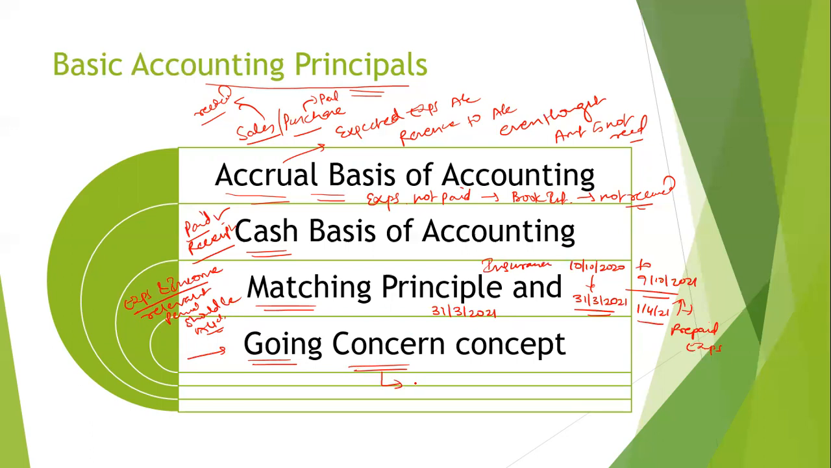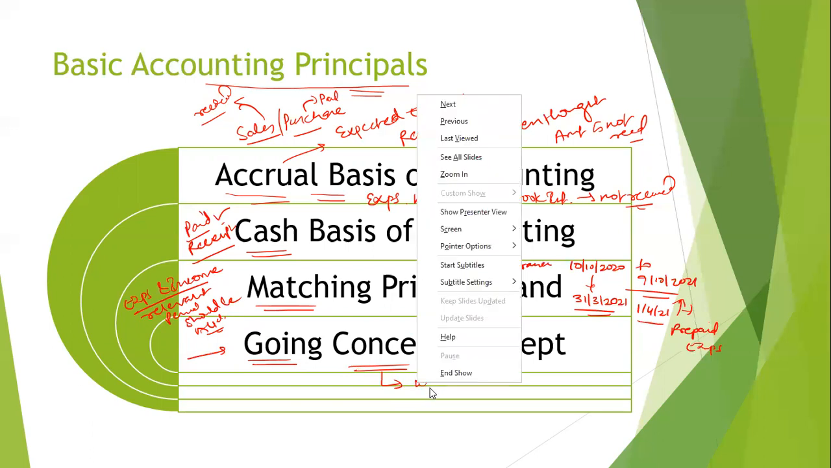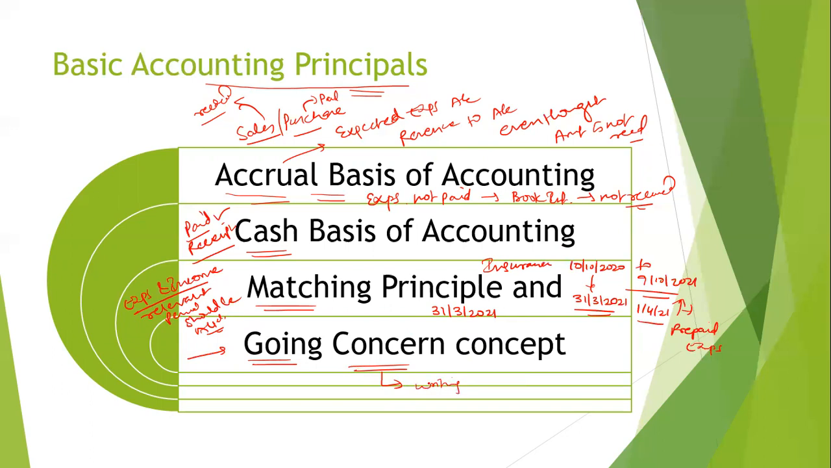Then the going concern. This is a very important part of the principles. The going concern concept is that you are writing books of account on the assumption that the business will go on and there will not be any stoppage of the business. We are not assuming that there will be a discontinuation of the business. So we will be doing the accounting based on the going concern concept.